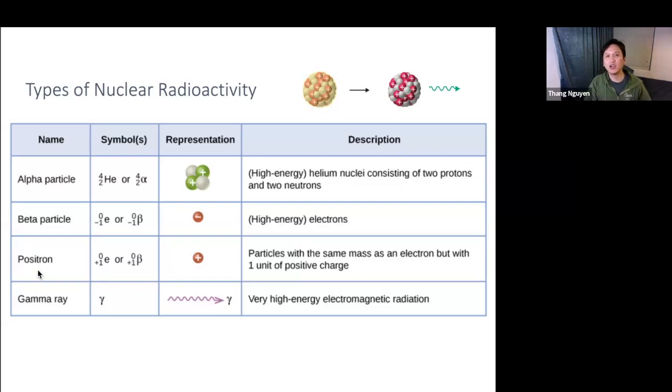Now, the next one is called a positron. A positron is basically the opposite particle of a beta particle. It is a positive electron. Okay, so what does that mean then?